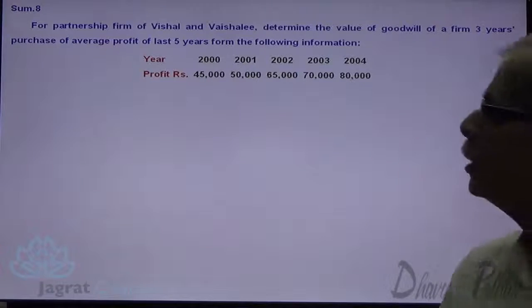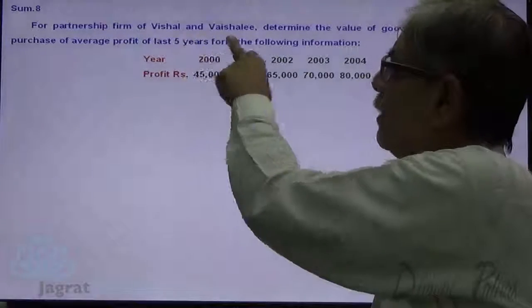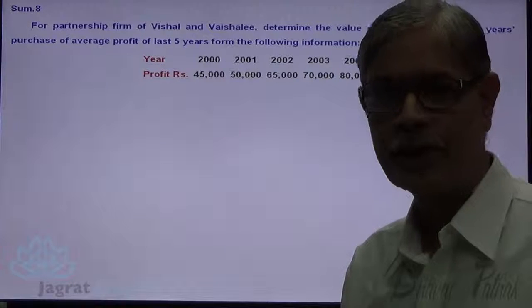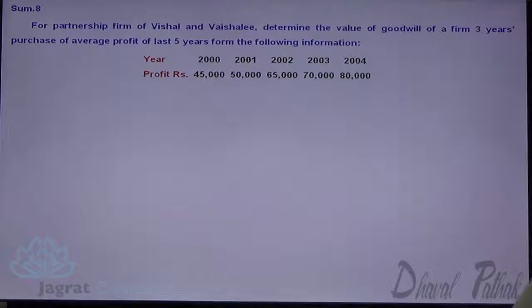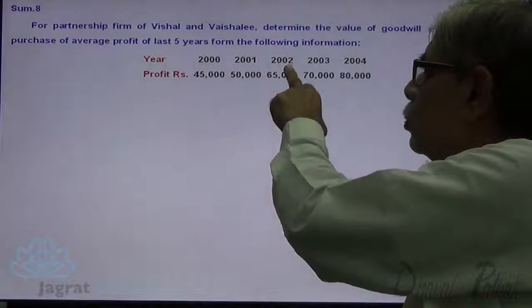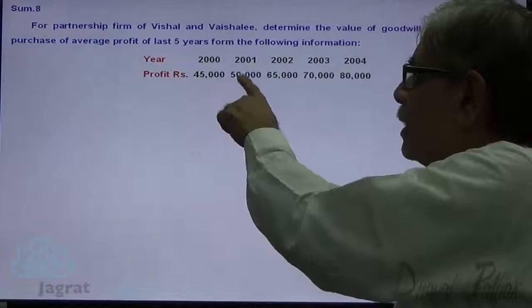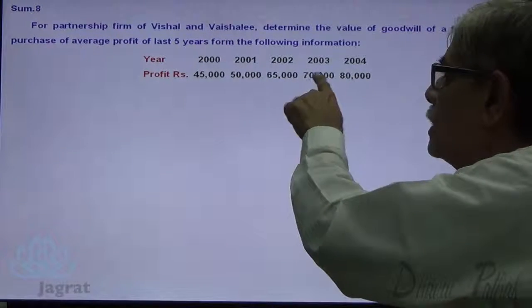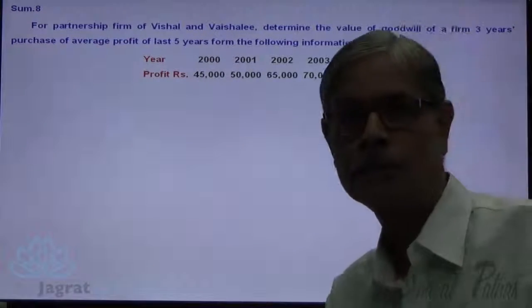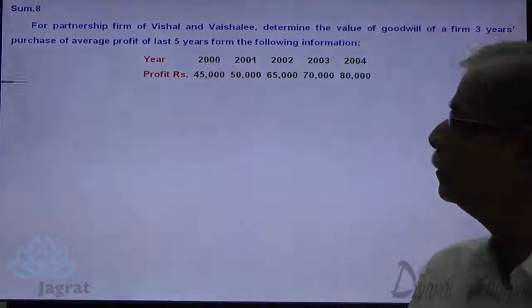For a partnership firm of Vishal and Vaishali, determine the value of goodwill of a firm, 3 years purchase of average profit of last 5 years from the following information. 2000, 2001, 2002, 2003, 2004 profits are given to you. 45,000, 50,000, 65,000, 70,000, 80,000. Just observe.